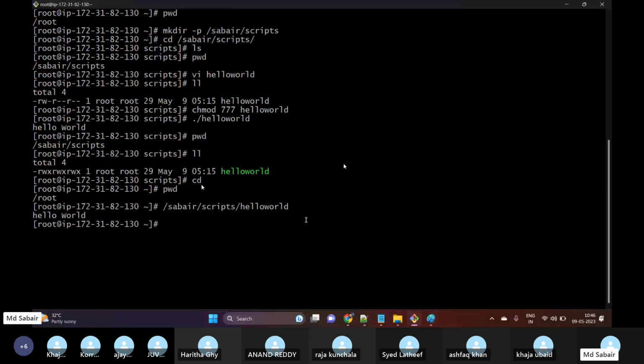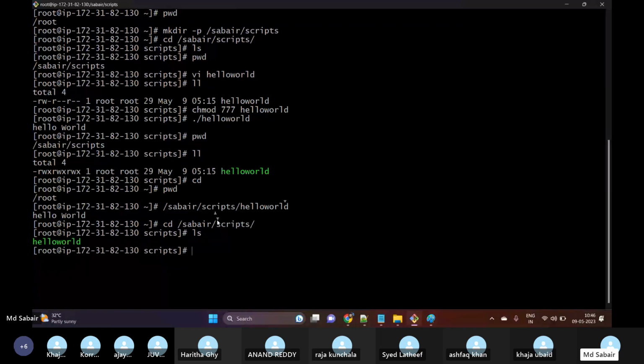If I am at the root location and I execute the script by passing the directories and then the script name, it means that I am using the absolute path. And if I move to the location where my script is actually available and then execute it, it means that I am using the relative path.